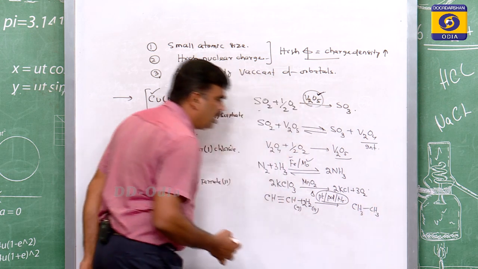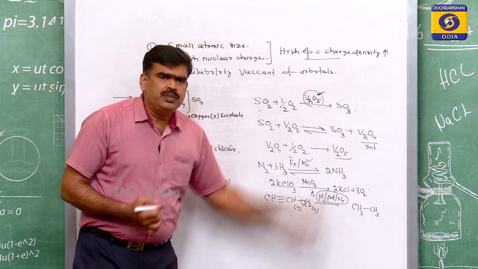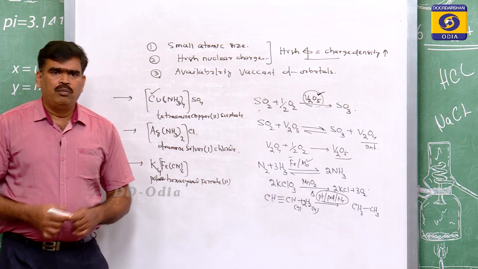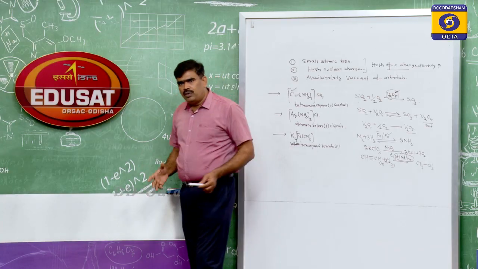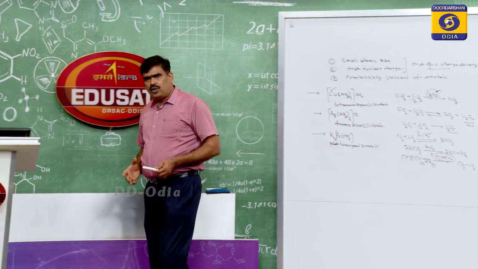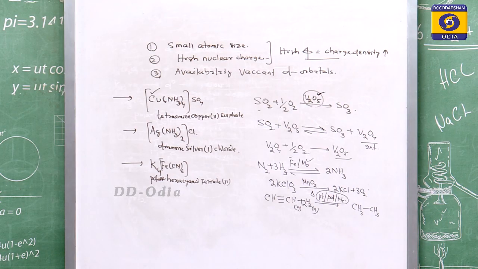This is called catalytic hydrogenation of alkynes or alkenes. In almost all processes, a transition metal or its compound plays an important role in catalyzing reactions because of these two unique properties: variable valencies, or variable oxidation states with unpaired d electrons, and large surface area.